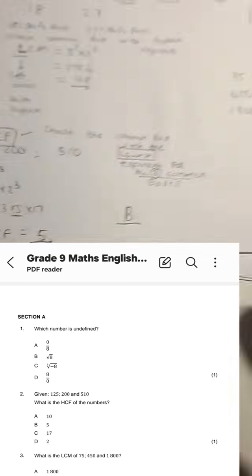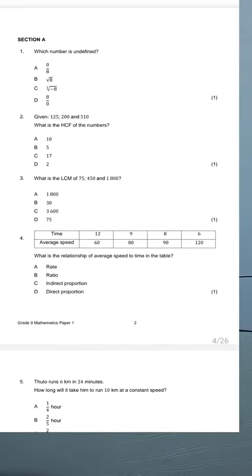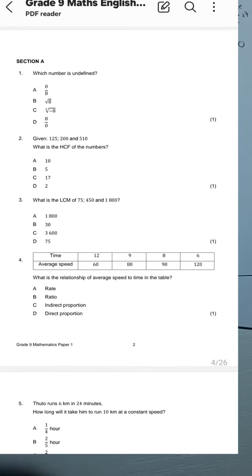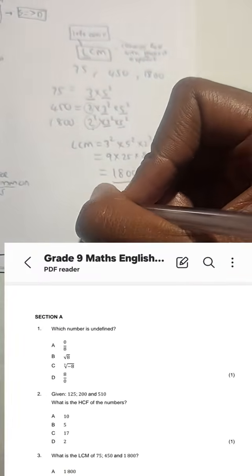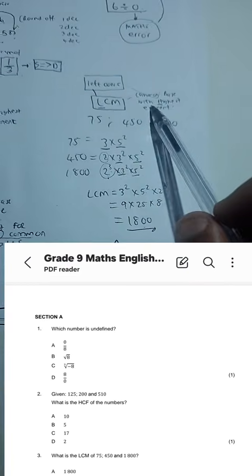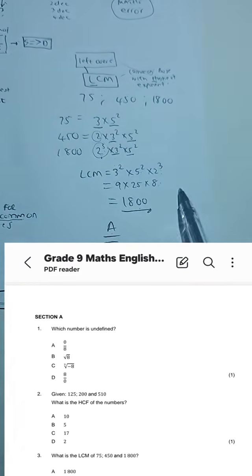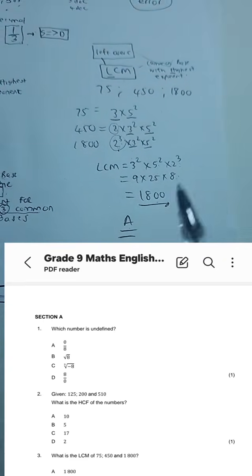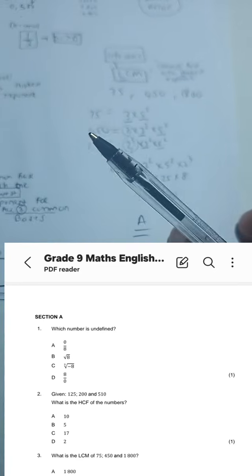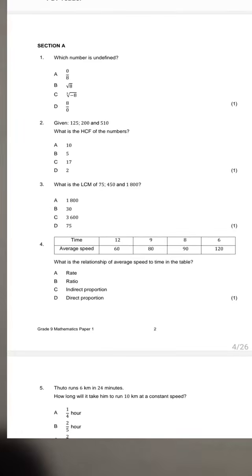Okay, so guys, let's go now and check the answer. What is the LCM of 75, 450, and 1800? Number 3, guys, it is 1800. It's A. That's what we would select as our answer. And we have the evidence of our working out to support why we selected that answer. So rough work on the side, guys. Okay, let's move on.